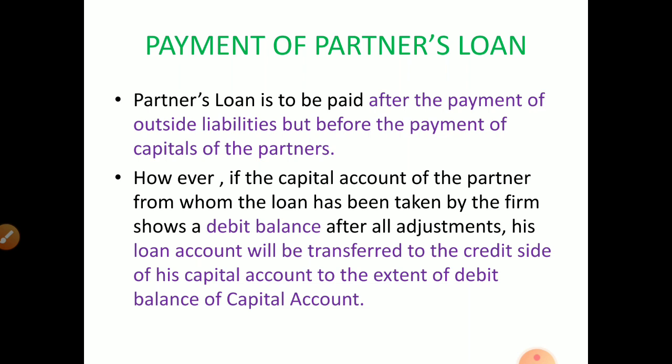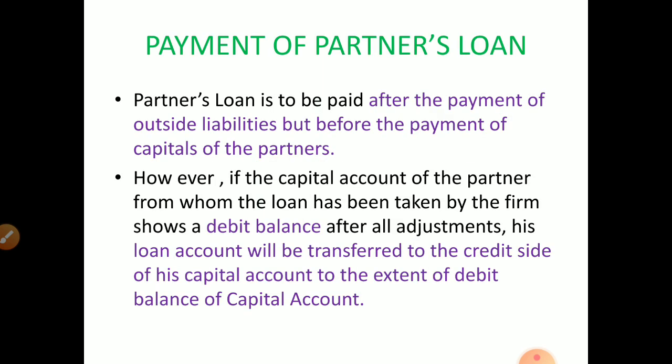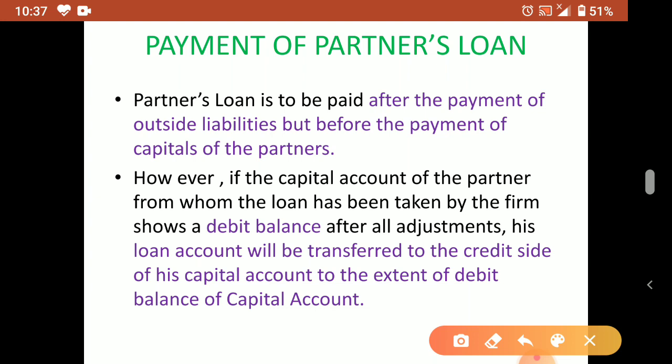Partners loan is to be paid after payment of outside liabilities, but before payment of capital of the partners. So when do we have to pay partners loan? After outside liabilities are paid first, but before the payment of capital. Capital they will get after paying what?